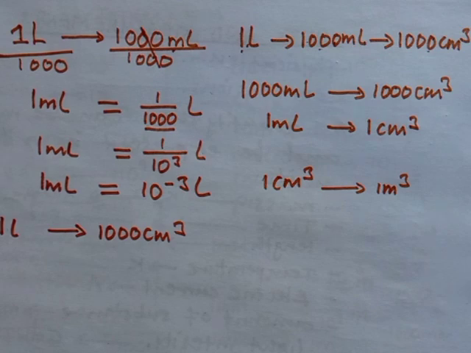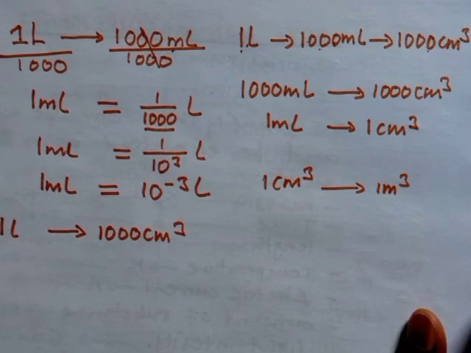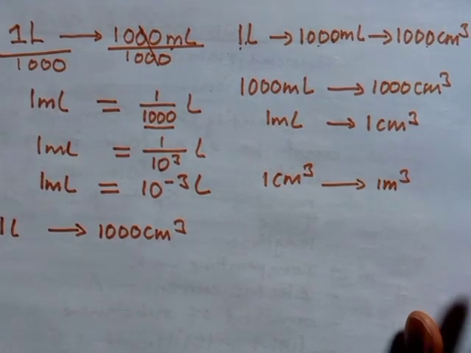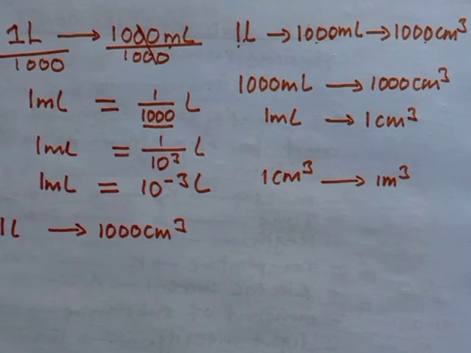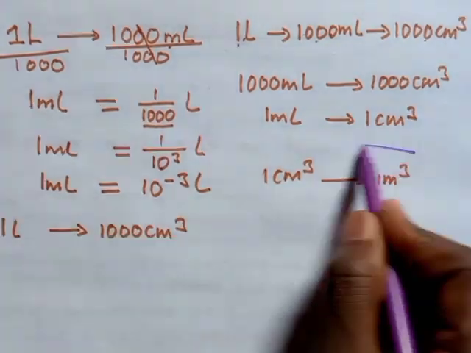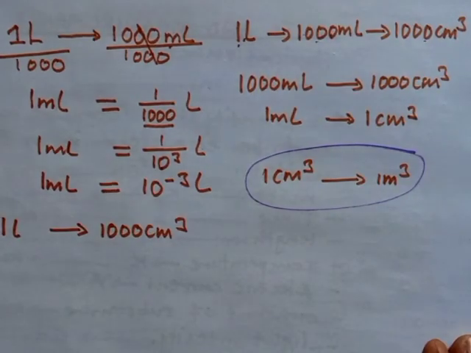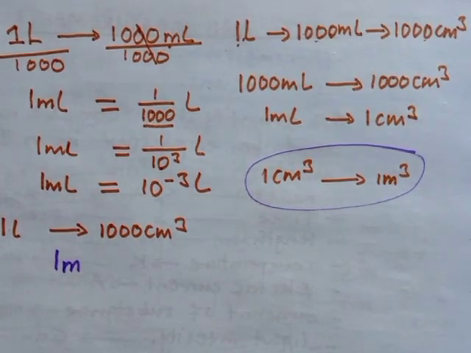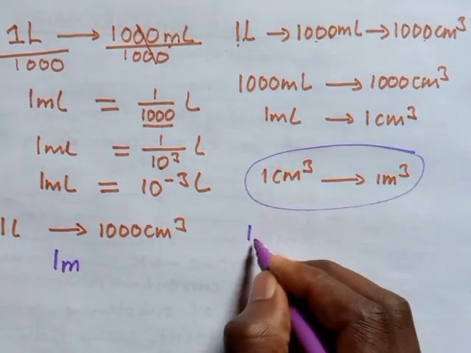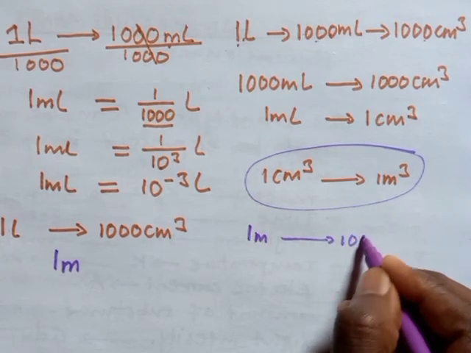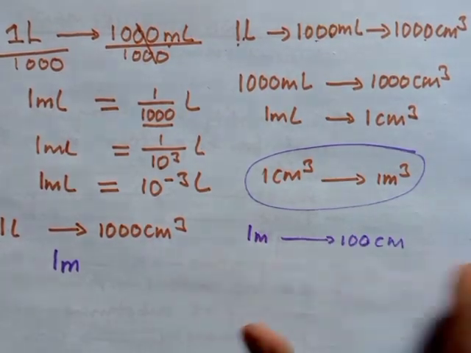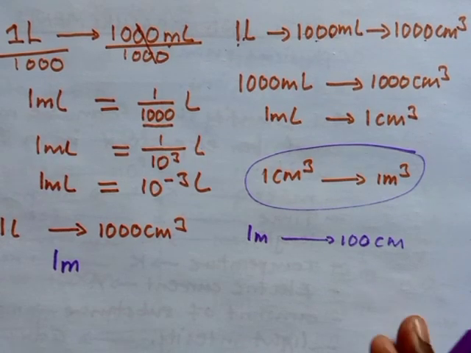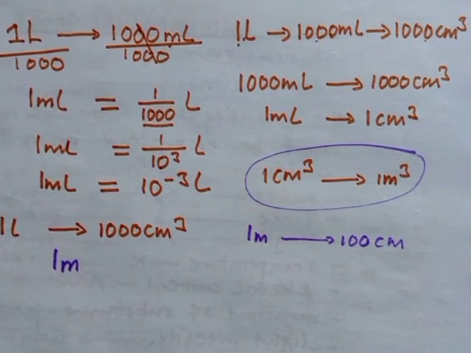For you to use a chain link, it has to be something very, very simple. When using a chain link, you have to maintain the conversions that are supposed to be cancelled out. Suppose I want to convert 1 meter into centimeters. Avoid the system of saying 1 meter is equal to 100 centimeters. You need to avoid something like this. Why? Because we are interested in using what we call a chain link.